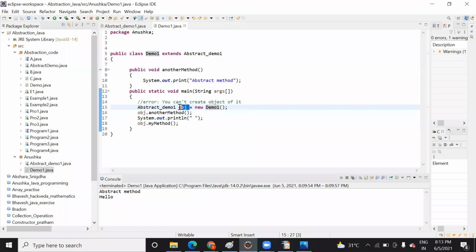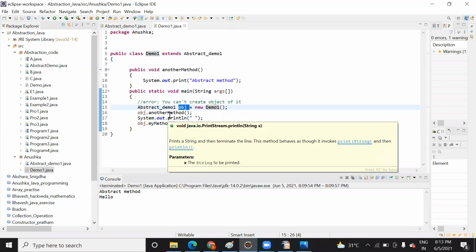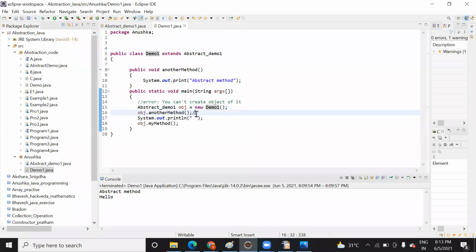Once you create an object, you will call the method. Which method will you call? Abstract method. Okay, got it. And this is your normal method. And how are you calling it? With the help of an object. What is the name of the object? Obj.